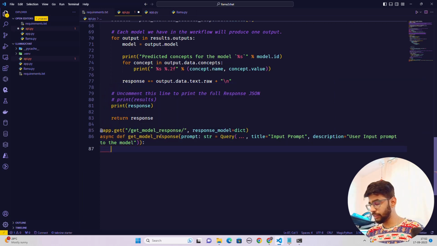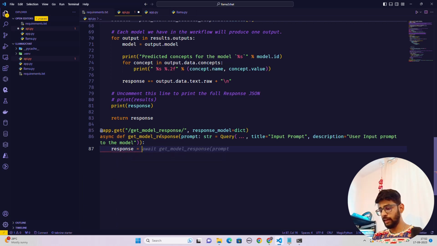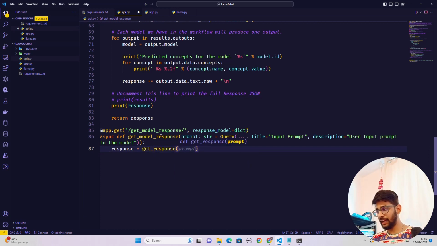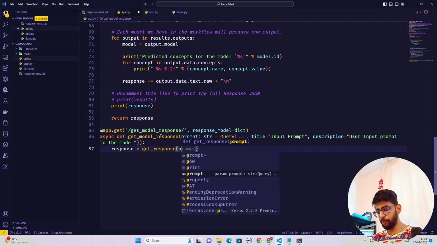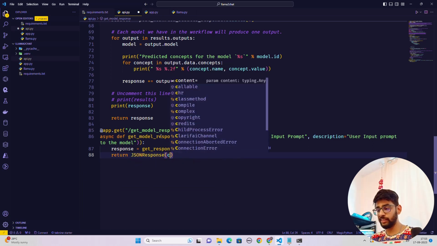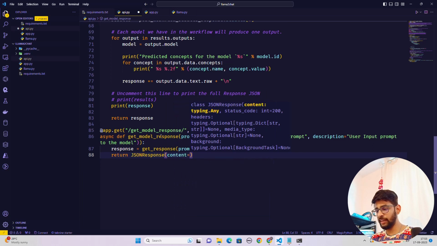And inside this, now I'm going to write response. So response equals get_response function, and inside this I'm going to pass my prompt, which is the string, and just return this response through a JSONResponse. So return JSONResponse, and my content is nothing but this model response, which can take a key-value pair.